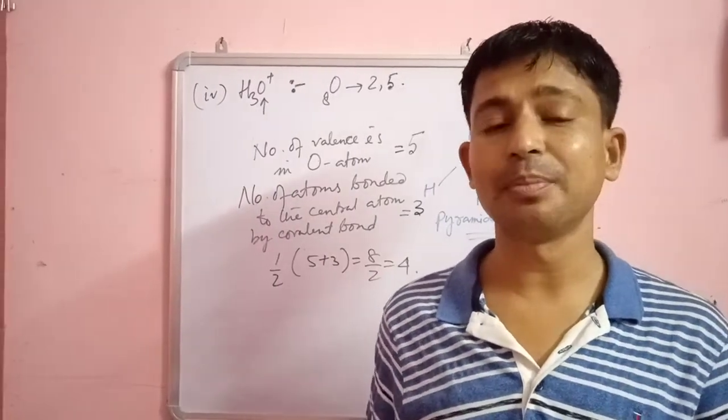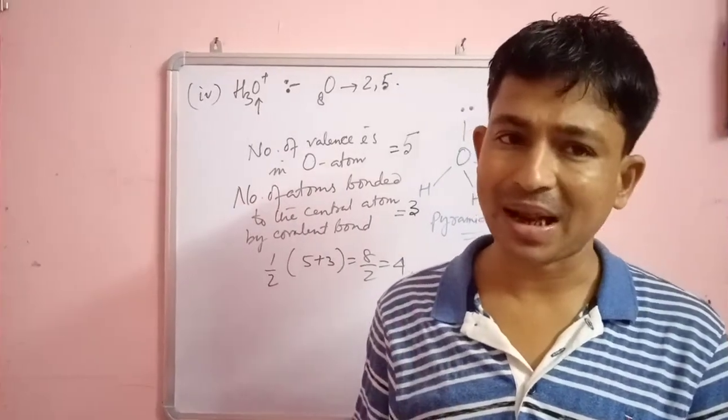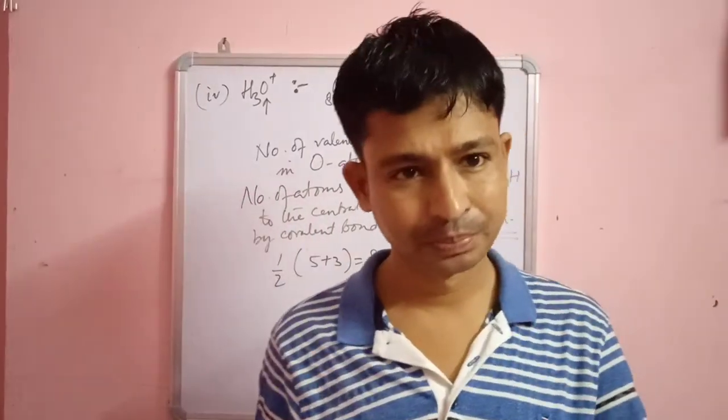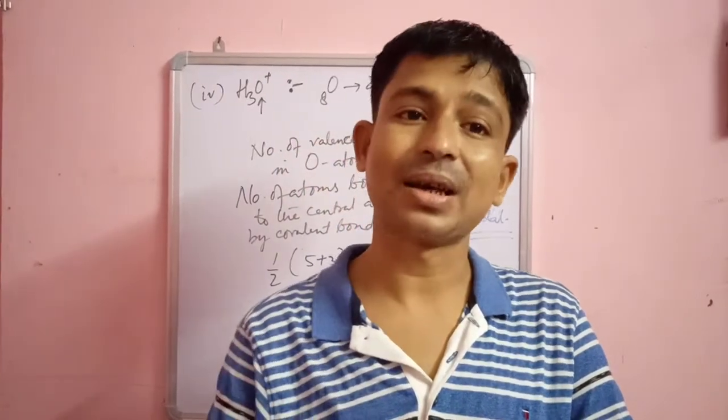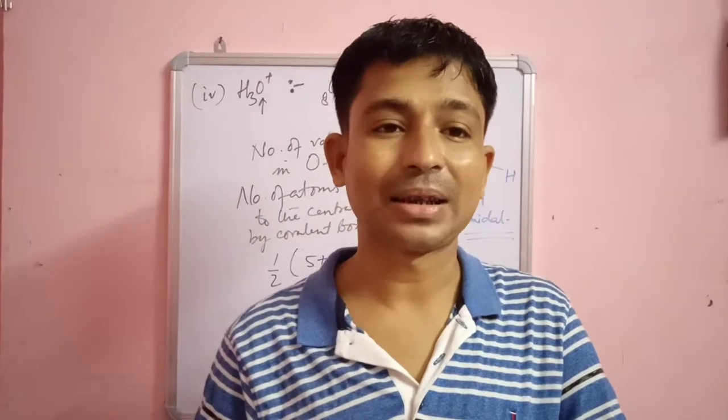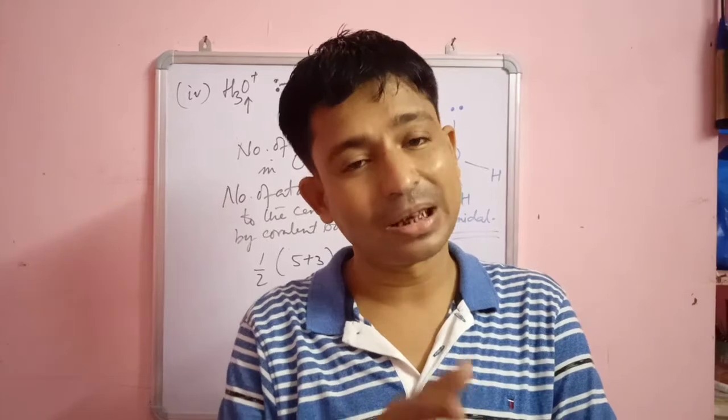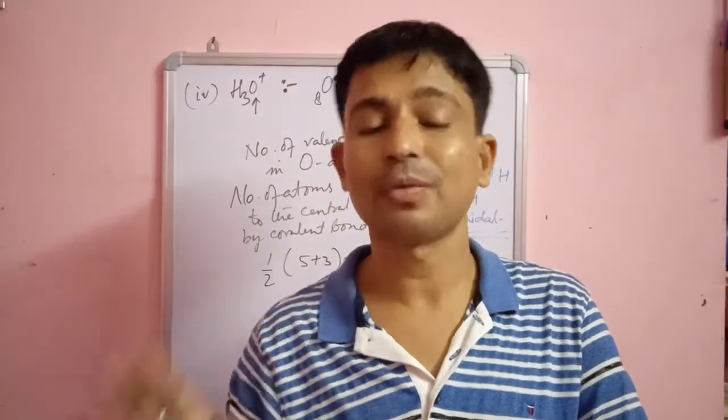So the formula is very simple. Half of number of valence electrons on the central atom plus number of atoms bonded to the central atom by covalent bonds. इतना भी आता है बॉन्ड, 7 हो या 6 हो या 5 हो, उसमें से कितना एटम बॉन्डेड है सेंट्रल एटम के साथ, उसको माइनस कर दो, आ जाएगा नंबर ऑफ लोन पेयर्स.